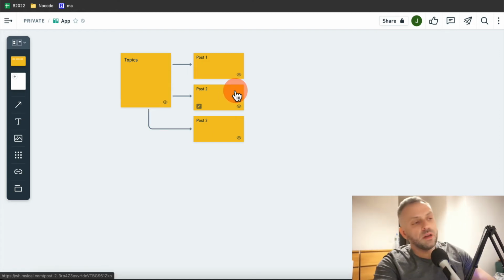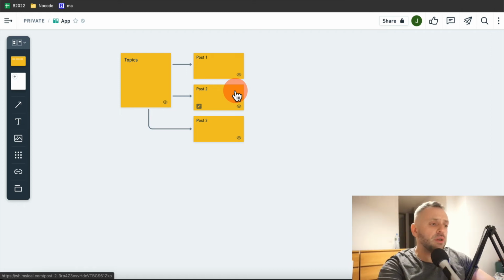There's lots of ways of making money with forums. One is you can create a forum for yourself, okay? You can do that for your own product, your own services. Another thing, and I think this is a lot more lucrative, is that you can create forums for specific niches and then make it as a SaaS, okay? So I can create a forum for, let's say, graphic designers or programmers or professionals, and I can essentially rent out the software. So once I create it, people can use the forum, they can customize it, and they can use it however they see fit. That is really the main business model when it comes to forums.